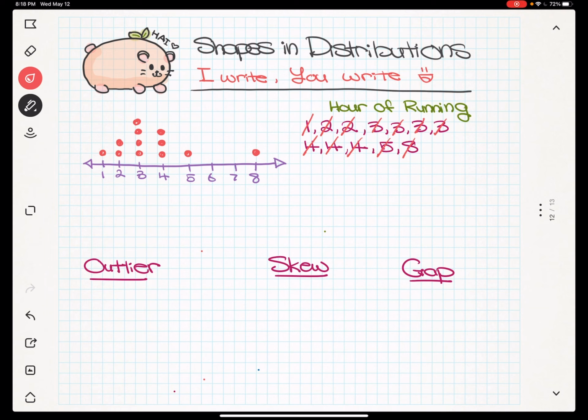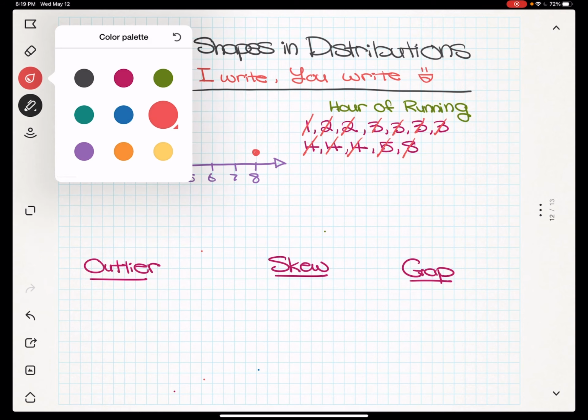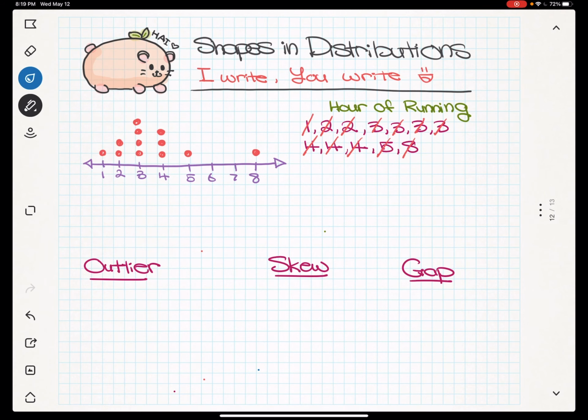Okay, so I don't know if you guys noticed. Maybe some of you noticed that the hamster's cute. Maybe some of you noticed that there's a lot of dots on the left side, maybe not so many on the right. And maybe some of you might have really noticed this weird little data point right here. See that 8?